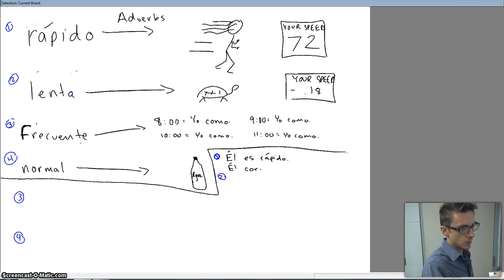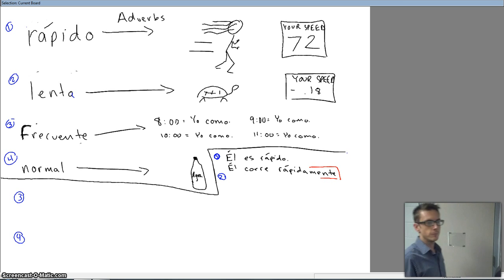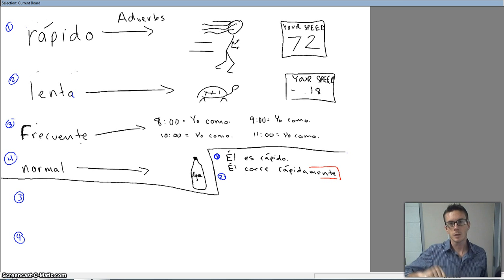Él corre rápidamente. All right, so you can see that we're adding this mente on the end to make our adverbs. That's pretty much like the English ly. If you remember, quickly, slowly, easily, normally, generally, frequently, those are adverbs in English.